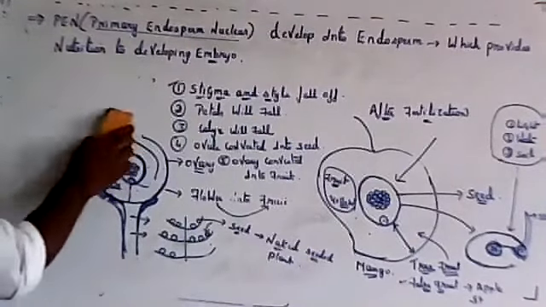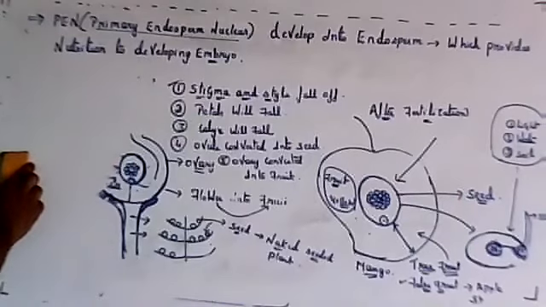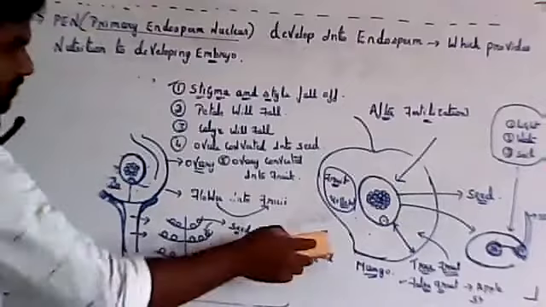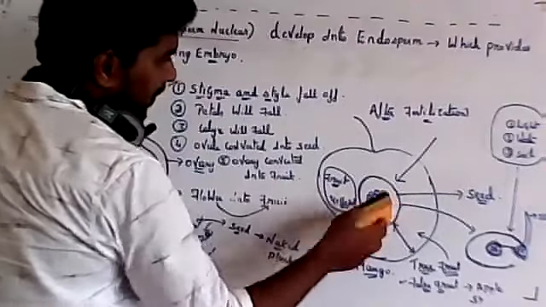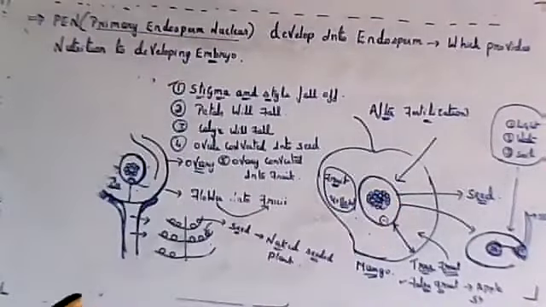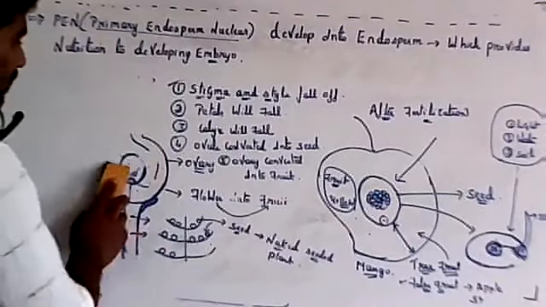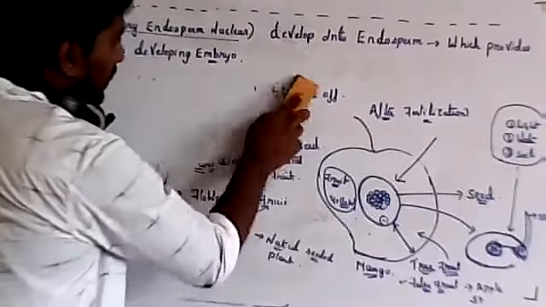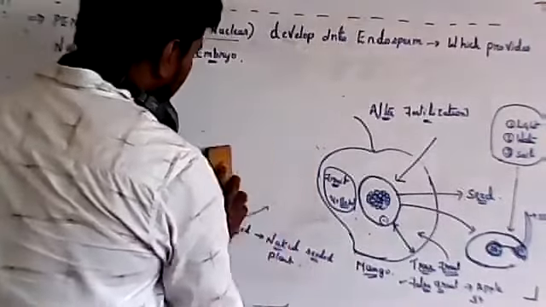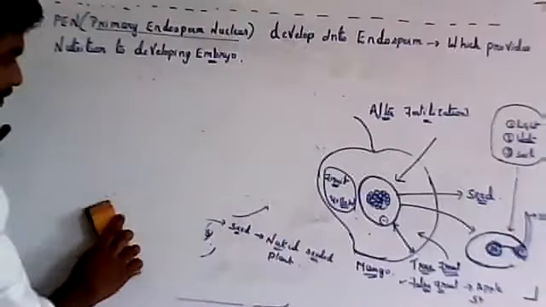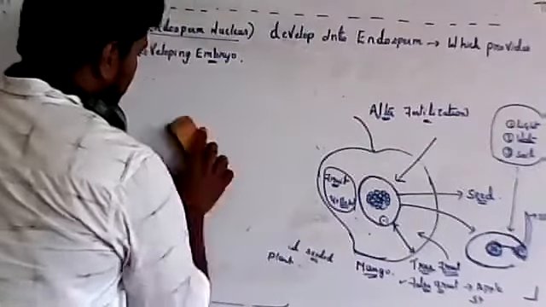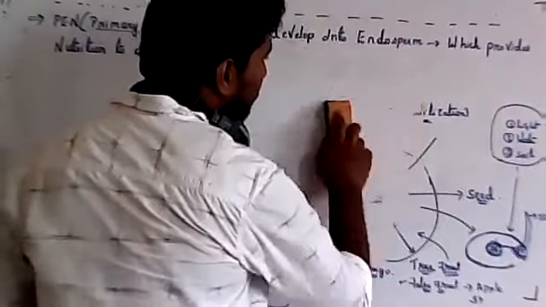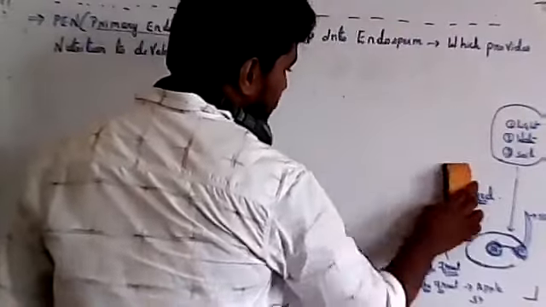So this is about the development of fruit. The endosperm and zygote, as I told, will remain in the seed itself. They will not go anywhere. How long depends on the plant species. Different plant species have seeds which can remain for 10 years, 20 years or 30 years. So that seed will be retained for some time.